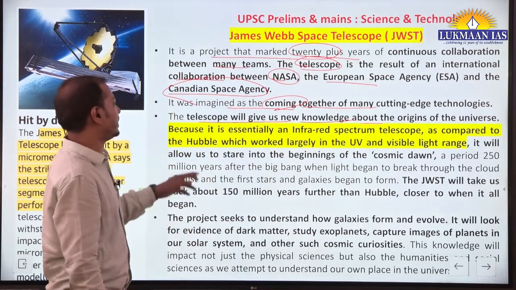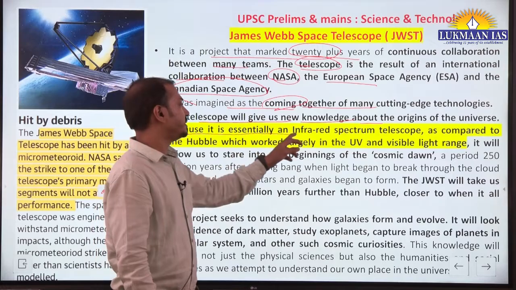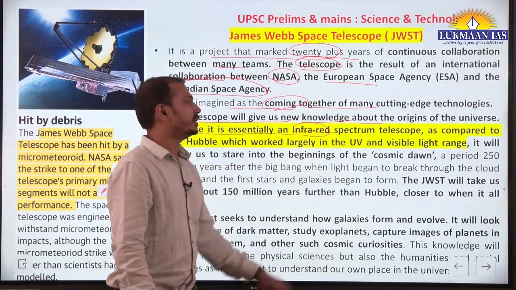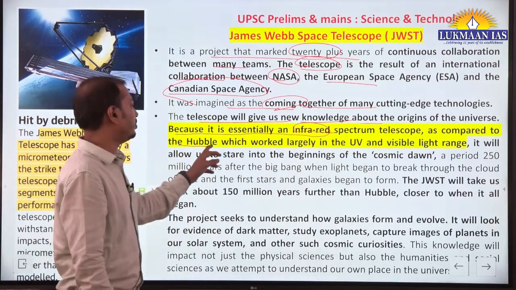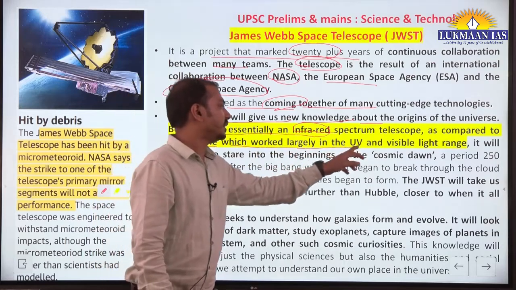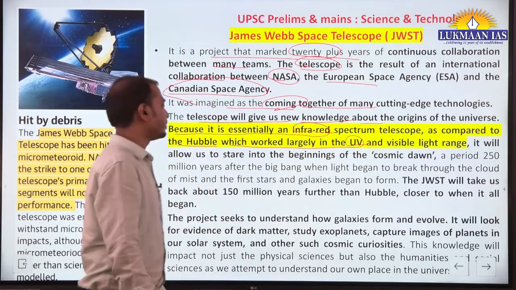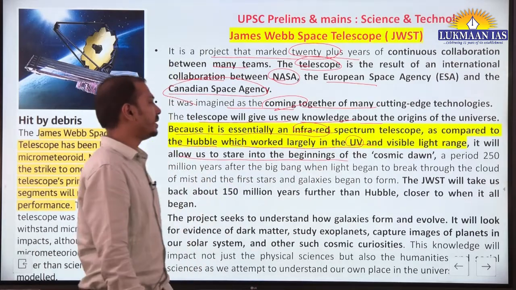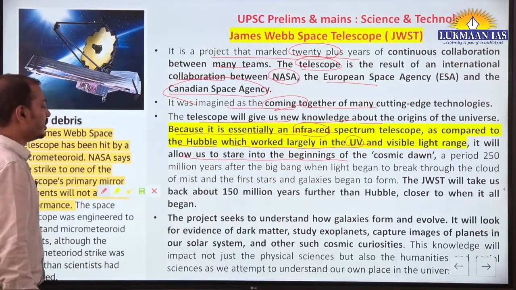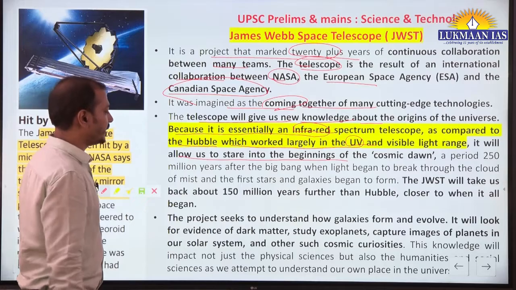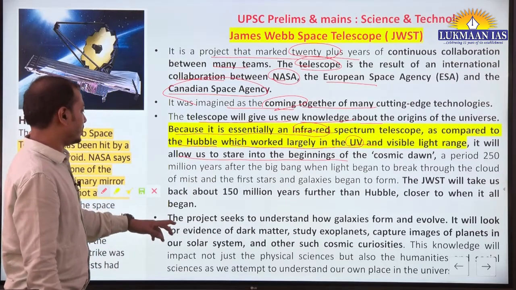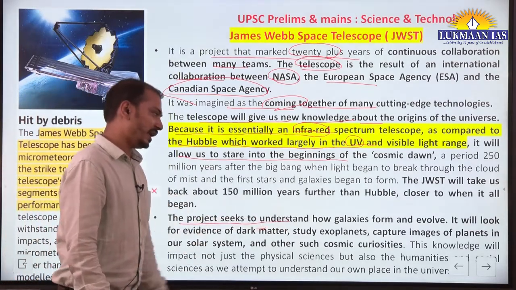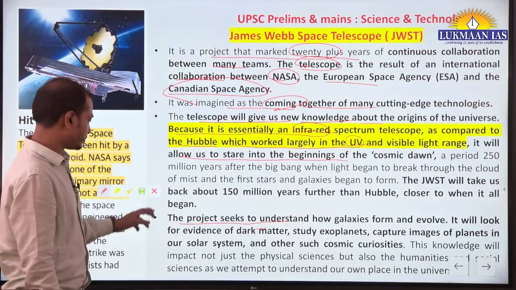Let us understand that, because it is essentially an infrared spectrum telescope as compared to Hubble, which works largely in UV and visible range. It will allow us to stare into the beginnings of cosmic dawn. So और ज़्यादा हमें डिटेल में इंफॉर्मेशन मिलेगी इससे. The project seeks to understand how galaxies form and evolve.